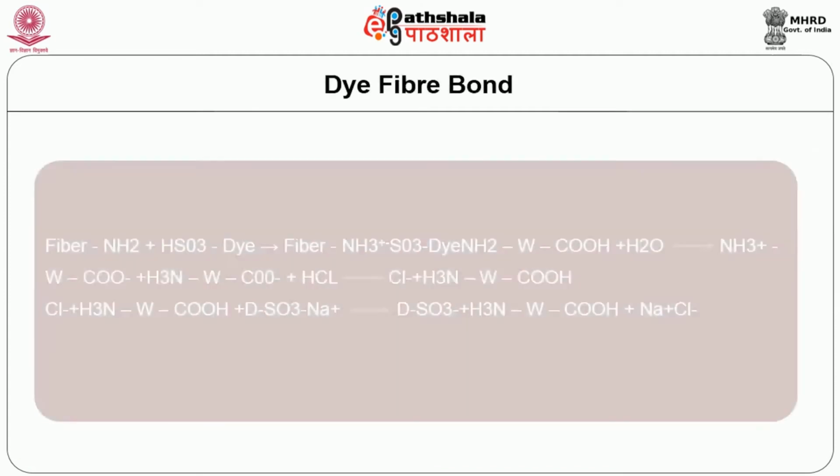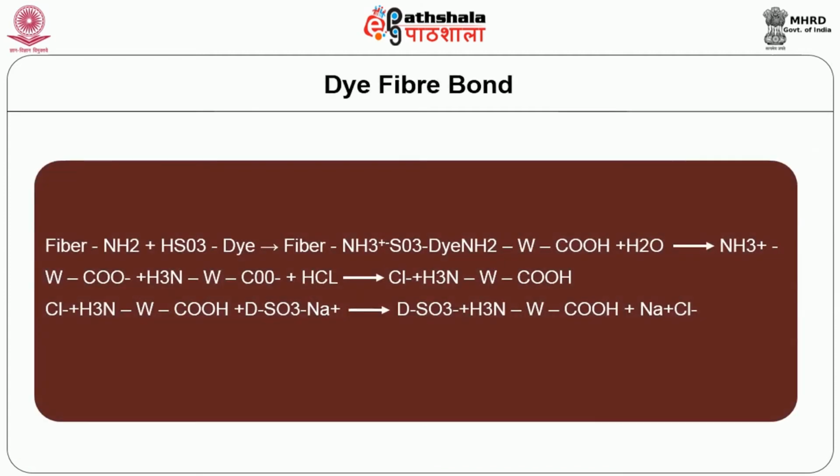We move on to the dye-fiber bond between the acid dye and the protein fiber. The protein fiber, for explanation, is taken as wool fiber, and it is denoted with amine and carboxyl groups at both the ends.